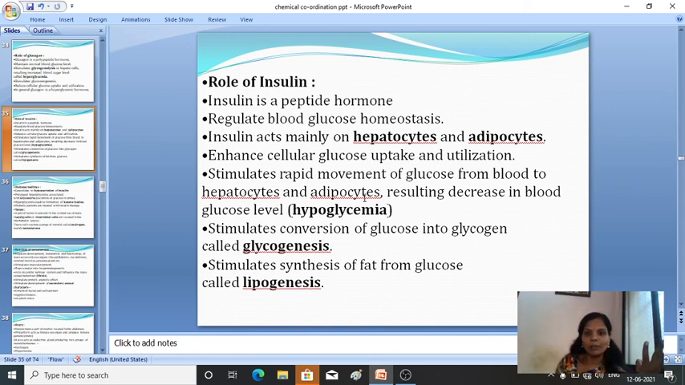Here you have to keep in mind three terms: hypoglycemia, glycogenesis, and lipogenesis. A decrease in the blood glucose level is called hypoglycemia. Conversion of glucose into glycogen is called glycogenesis. Synthesis of fat from glucose is called lipogenesis. Hope it is clear.